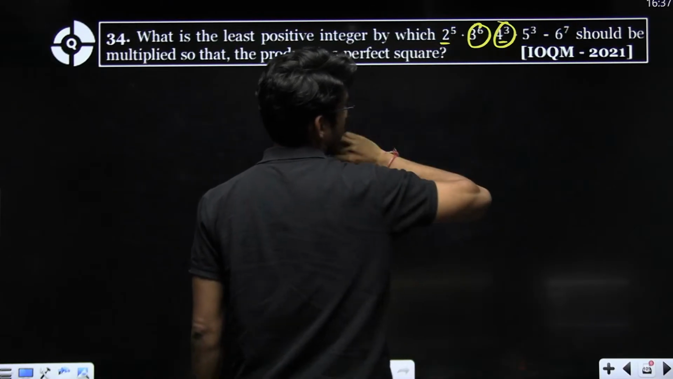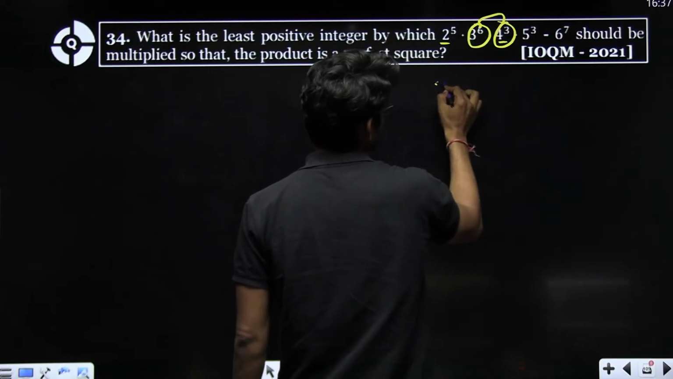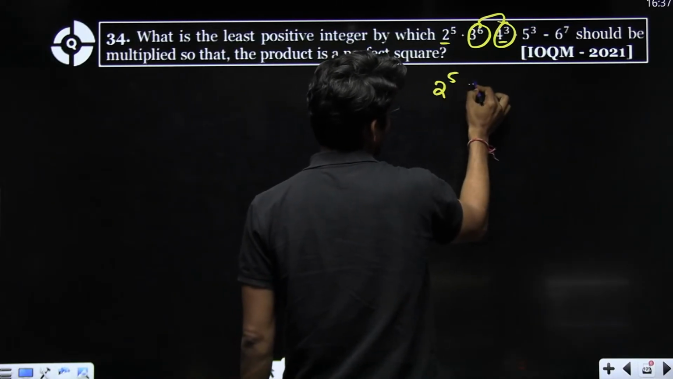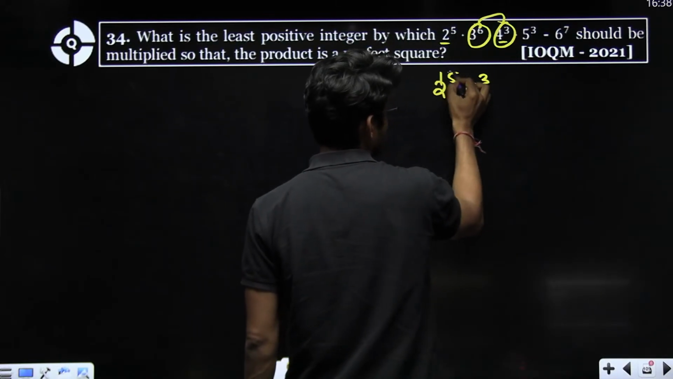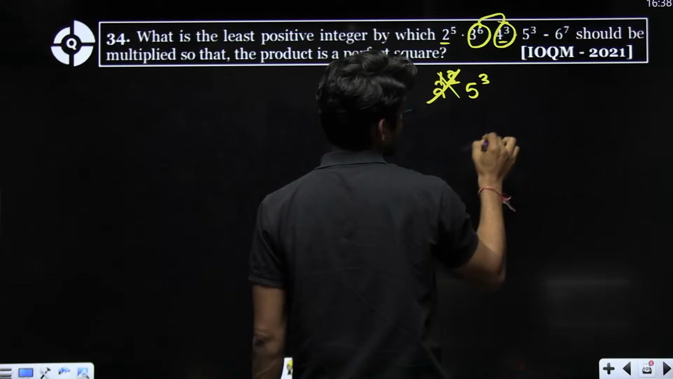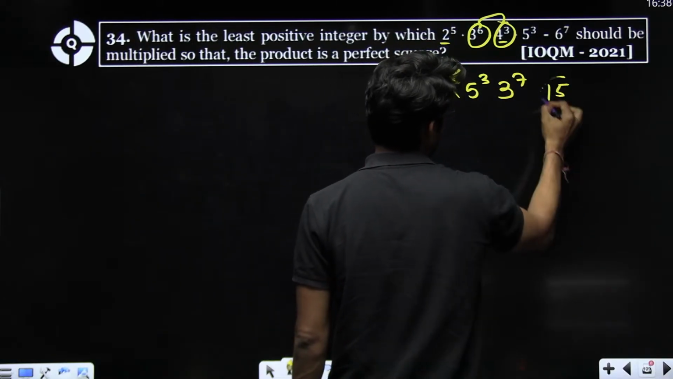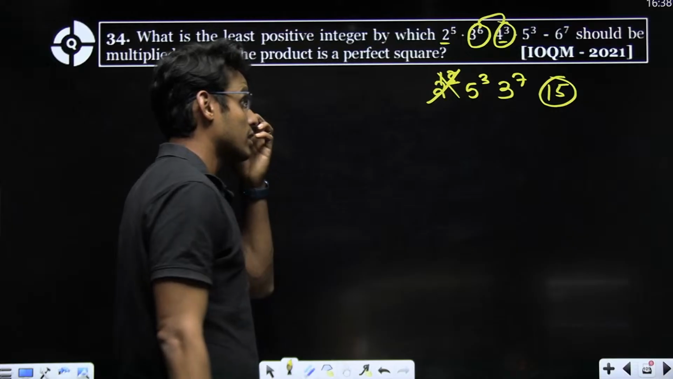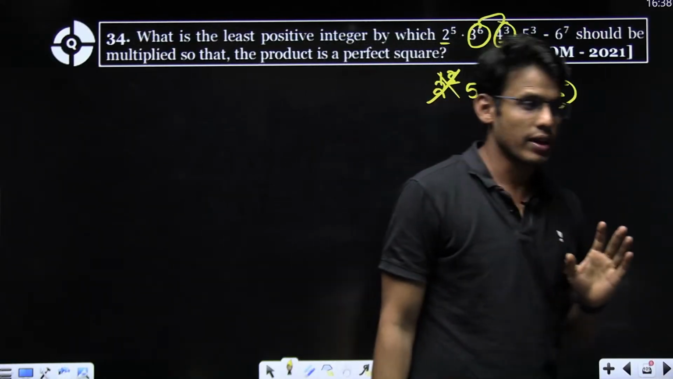This is already a perfect square. So just remove these two. Okay. So you have 2 to the power 5, 5 to the power 3, and then 6 to the power 7. So just write 2 to the power 12 here. Remove this as well. Then 3 to the power 7. You simply have to multiply by 50 to make it a perfect square.